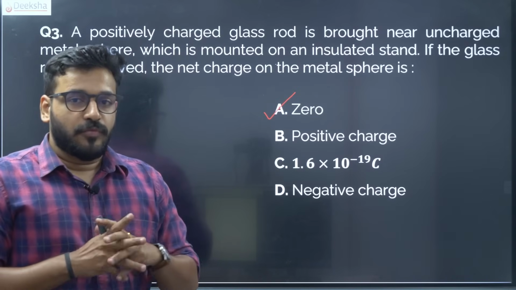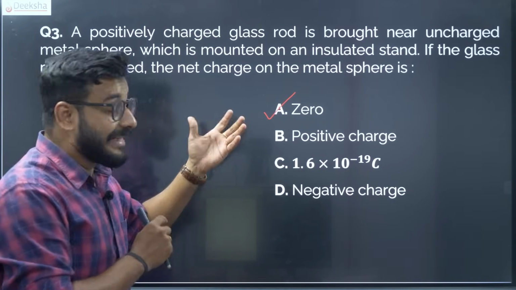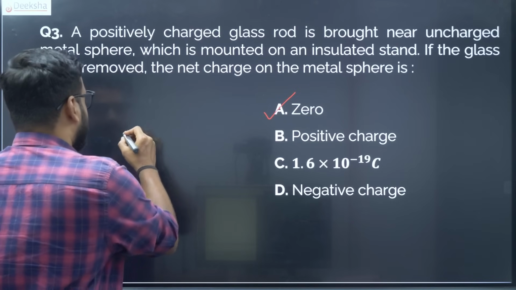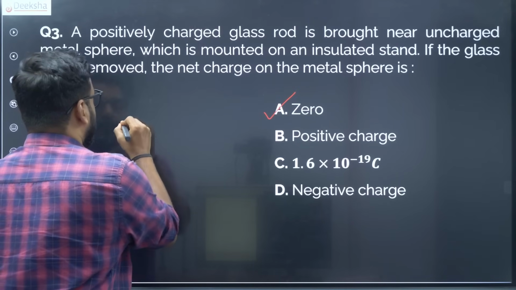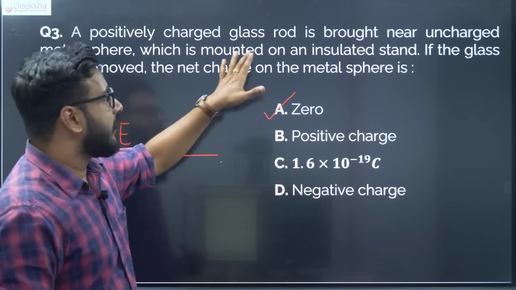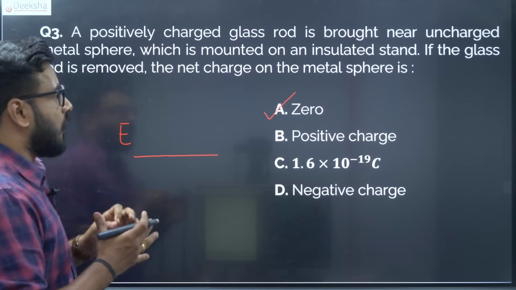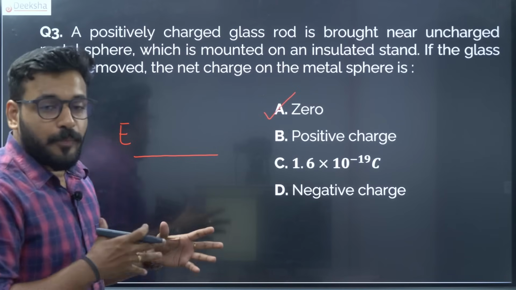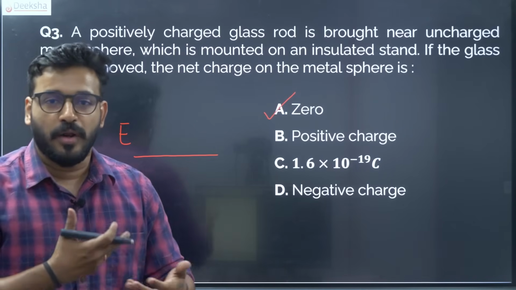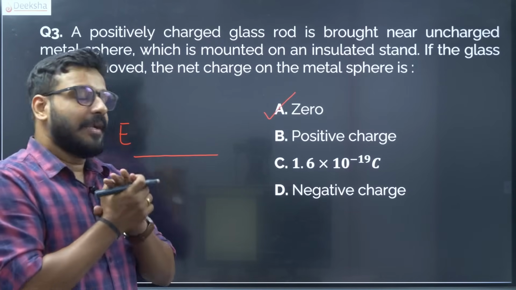Now a very simple question and the answer to the reason is actually one word. I would request all of you to comment what you think is the reason for this. Let me give you a clue, it starts with E. The metal sphere is mounted on an insulated stand. So you can give your result in the comment section and we will see about it.